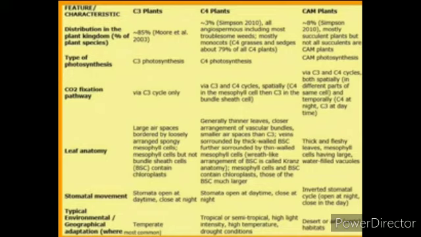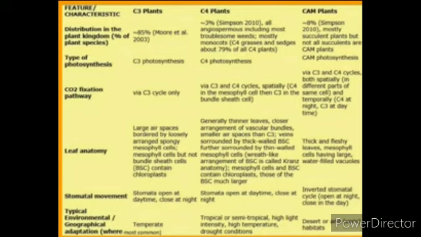C4 plants involve C4 photosynthesis, with C3 and C4 cycles, especially C4 in the mesophyll cells and also in the bundle sheath cells. Dimorphic chloroplasts are present. Generally thinner leaves, closer arrangement of vascular bundles, smaller intercellular spaces. These are the characters. Stomata open in the daytime, close at night. C4 plants are also called the Hatch and Slack pathway.